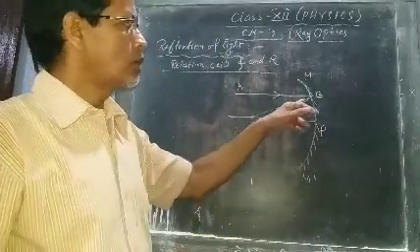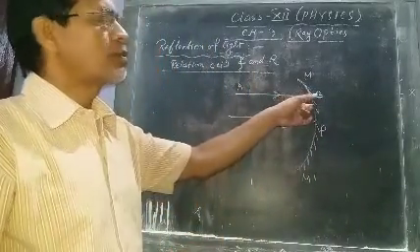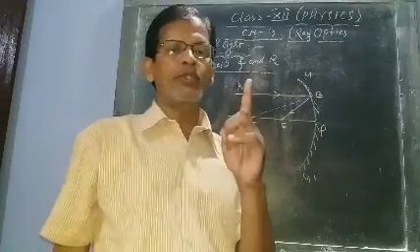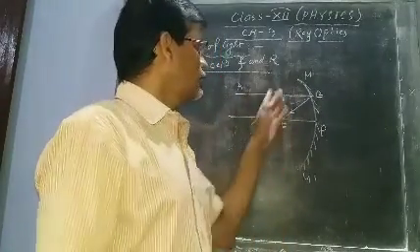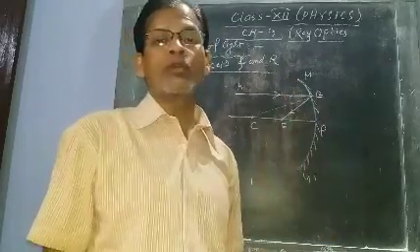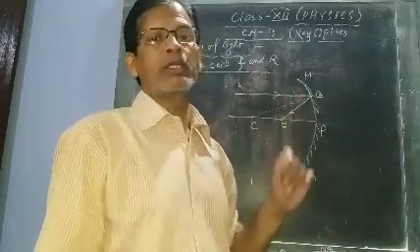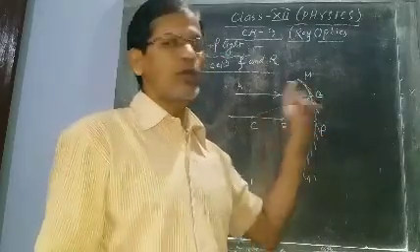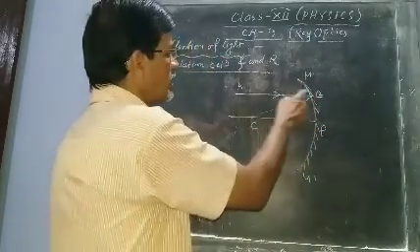So CB is normal at this point. If we join C to any point on the mirror, this line will be normal at that point. So CB is normal. This is the incident ray, this is the normal.